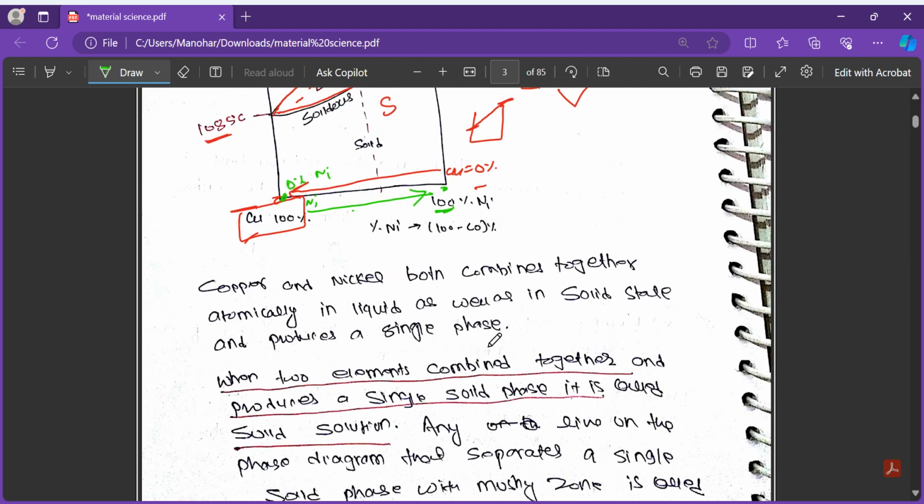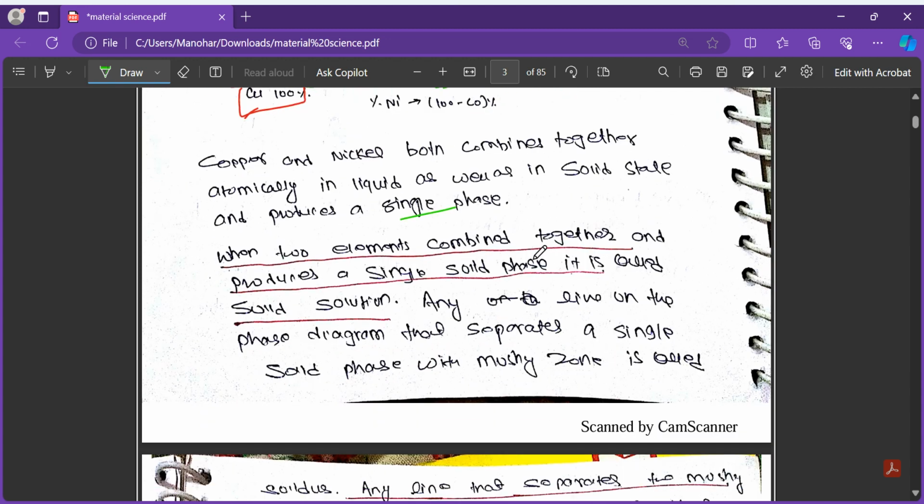Copper and nickel both combine together atomically in the liquid as well as in the solid states and produce a single phase. When the two elements combine together and produce a single solid phase, we call it a solid solution. So what is a solid solution? A solid solution means when the two elements combine together and produce a single solid phase. Which means we have copper and nickel.